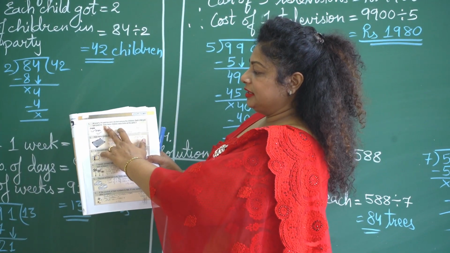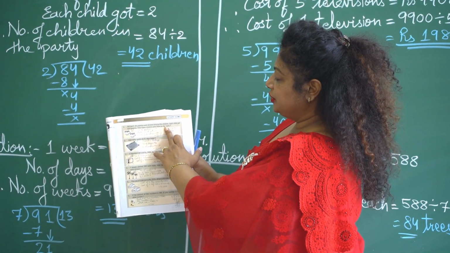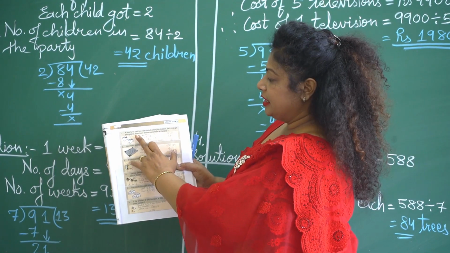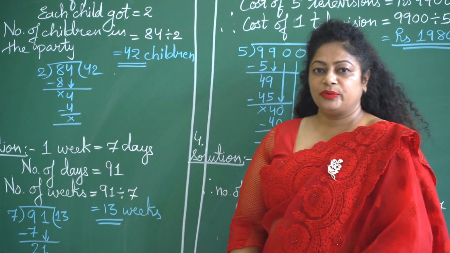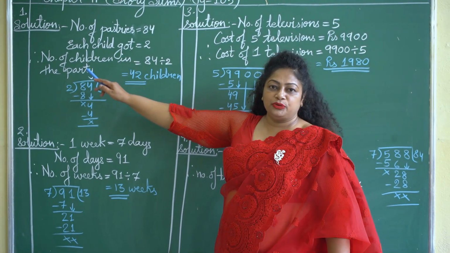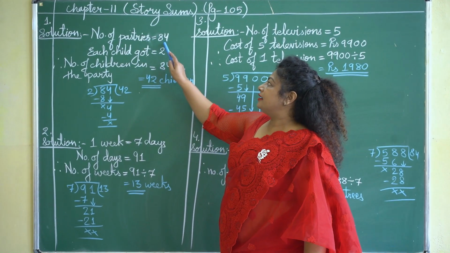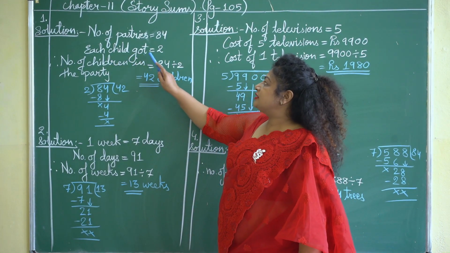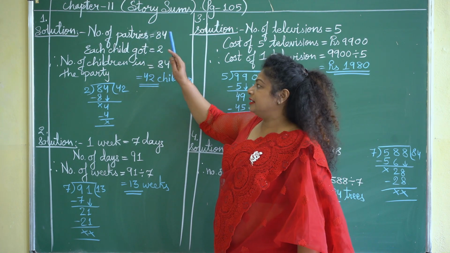At a party, 84 pastries were divided among the children. Each child got 2 pastries. How many children were there at the party? In this question, children, I am showing you the solution part of this first question. Number of pastries given in the book is 84. Each child got 2 pastries. This is the information we got from the story sum.